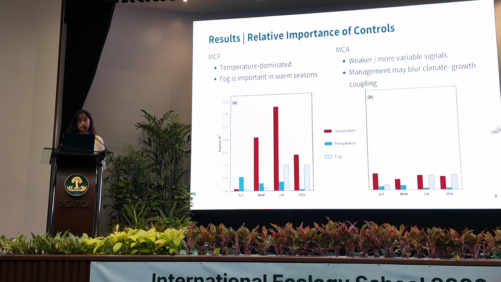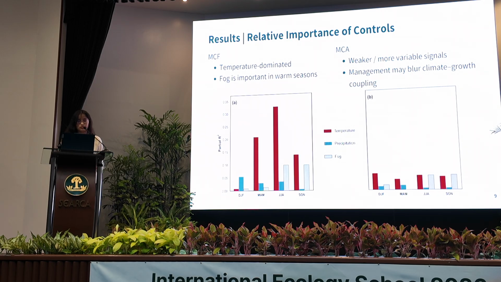After looking at the individual relationships, we use multiple regression and partial R-squared to compare the relative importance of fog, precipitation, and temperature. For MCF, temperature is the dominant control, except during winter, and fog is also important in warm seasons.